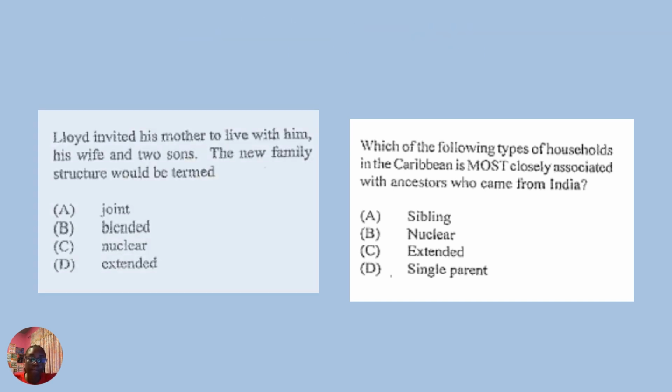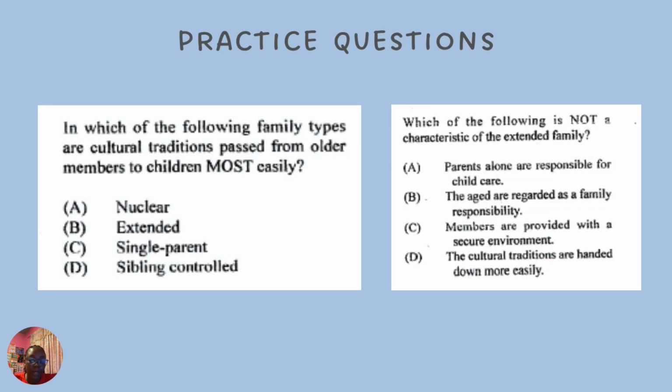All right. And the next set of questions: in which of the following family types are cultural traditions passed from older members to children most easily? From cultural traditions, the family type that we should be thinking of is extended family.